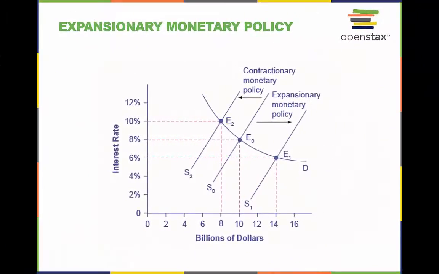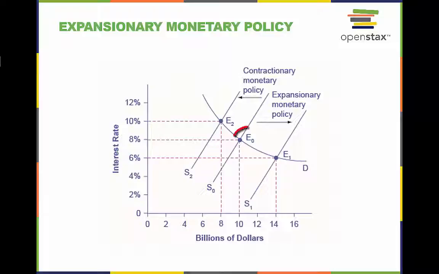In this graph, we see the original equilibrium occurs at E0. An expansionary monetary policy will shift the supply of loanable funds to the right from the original supply curve S0 to the new supply curve S1 and to a new equilibrium of E1, reducing the interest rate from 8% to 6%.